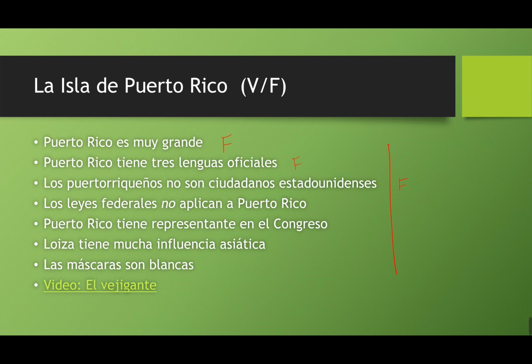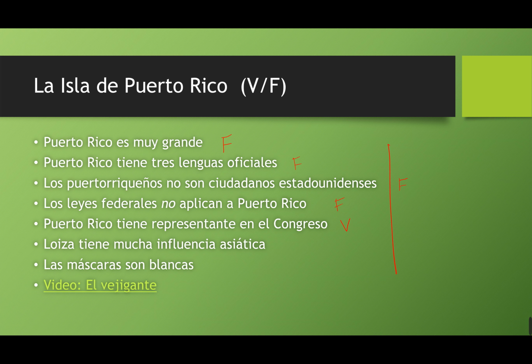They can't vote in federal elections unless they move to the continental United States, and then they can vote just like everybody else. Las leyes federales no aplican a Puerto Rico. Esto es falso. All laws do apply to Puerto Rico. Puerto Rico tiene representante en el Congreso. Esto es verdad. It does have a representative in Congress. They do not vote, however, right?